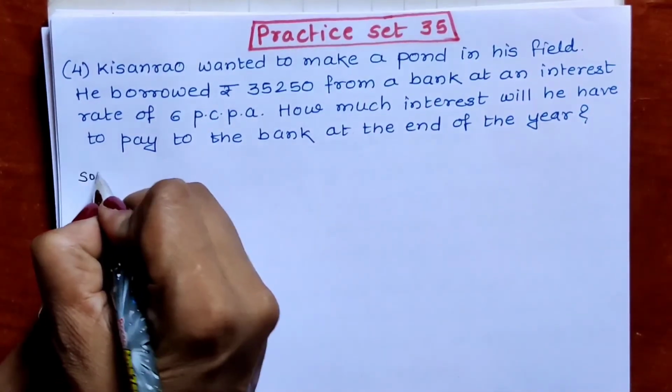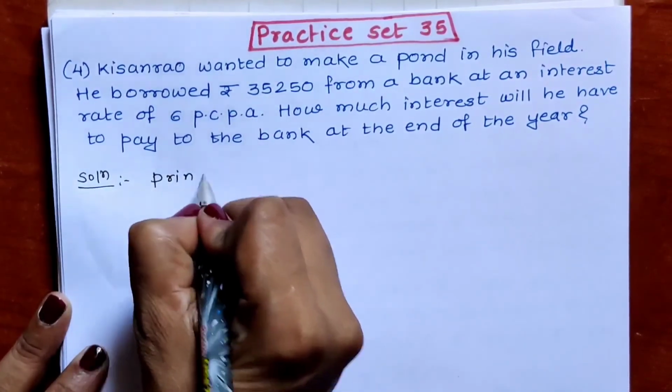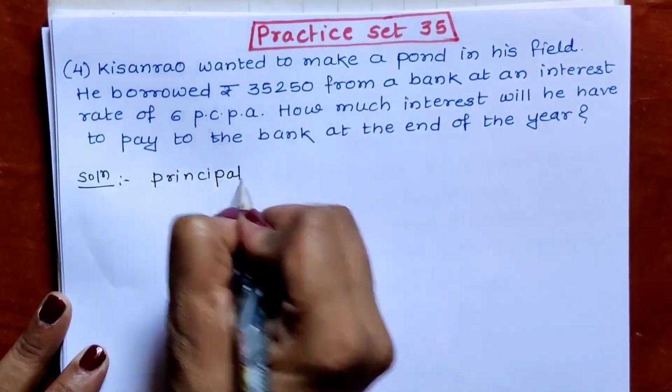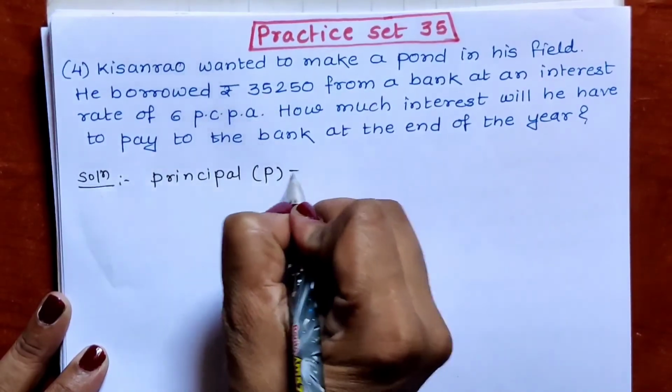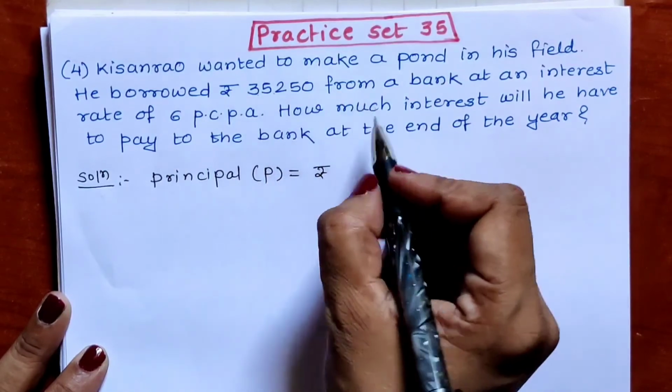Solution. Principal, P equal to rupees how much? 35,250.